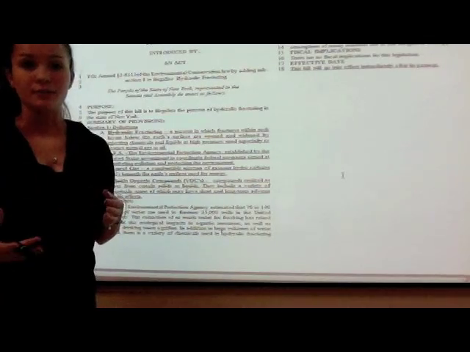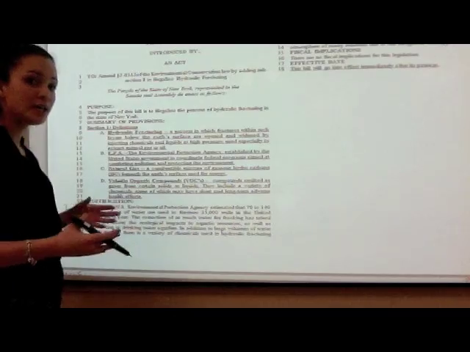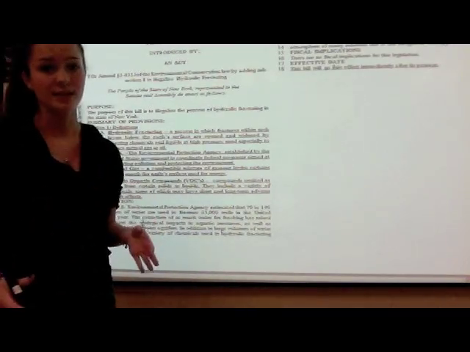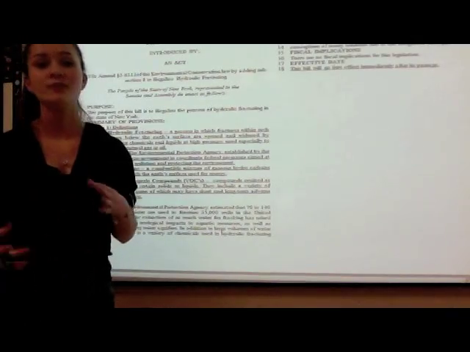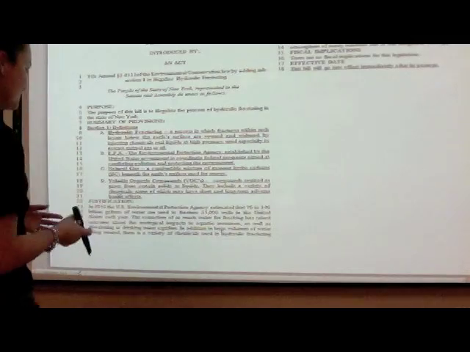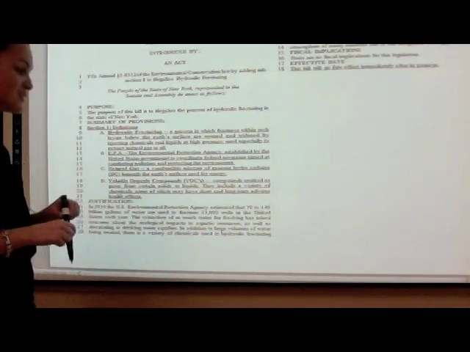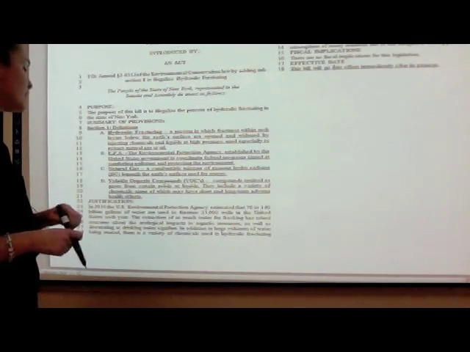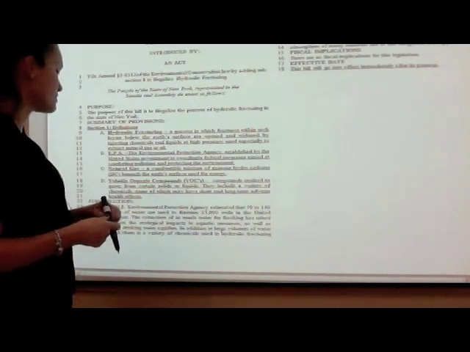So the next section of this bill is the justifications. Here in their justifications, they have one paragraph with a few sentences in it that goes into a little bit of detail about what their bill looks to accomplish. I'll read you guys the first line. In 2010, the U.S. Environmental Protection Agency estimated that 70 to 140 billion gallons of water are used to fracture 35,000 wells in the United States each year.